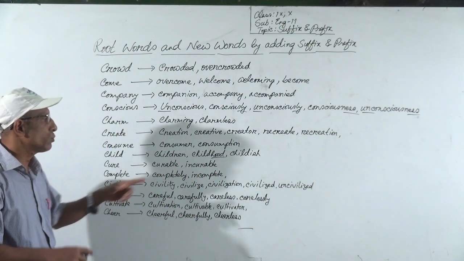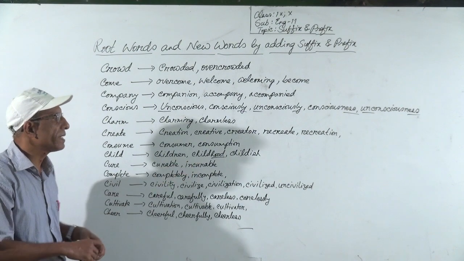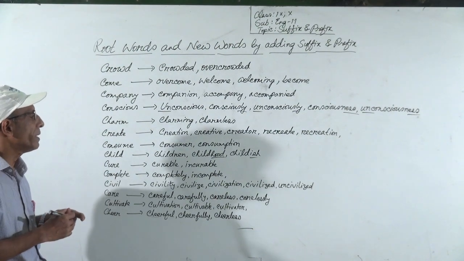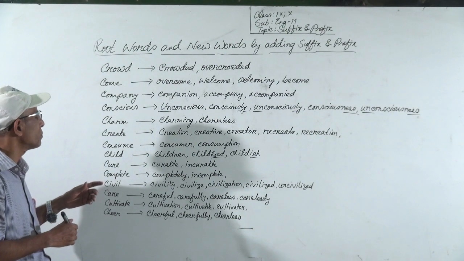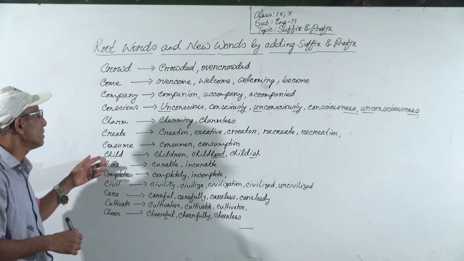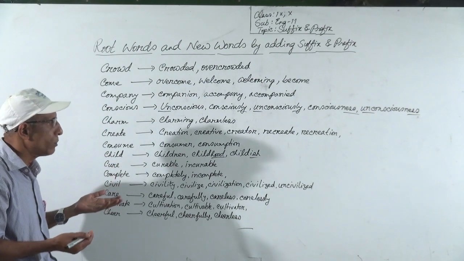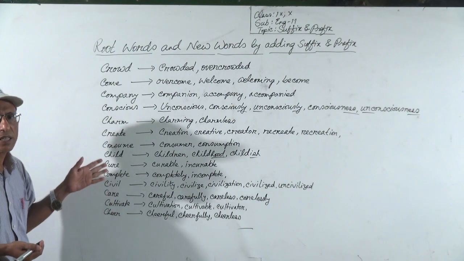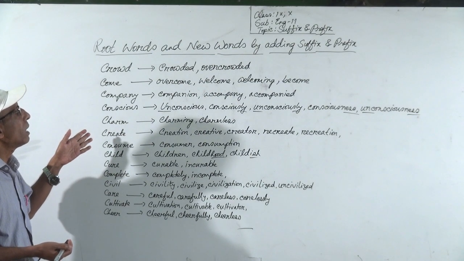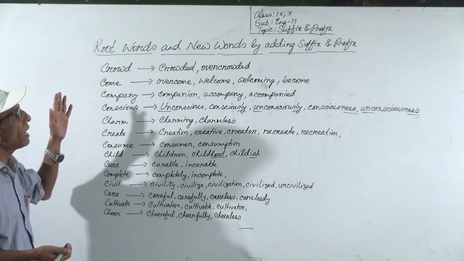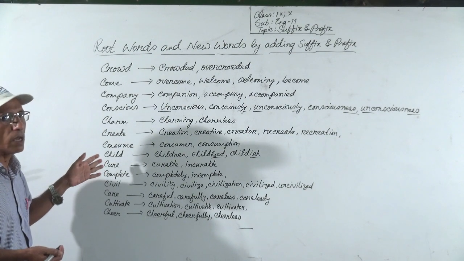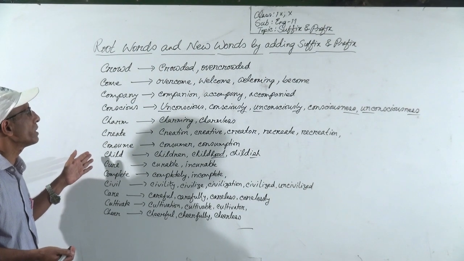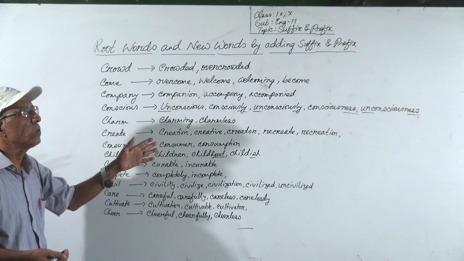So by adding suffix, we can make it childhood, or by adding suffix ish, we can make it childish. According to context, from this root word child, we can make children, childhood, childish. So you have to always read and understand the context. According to the demand of context, we can make this type of new words.